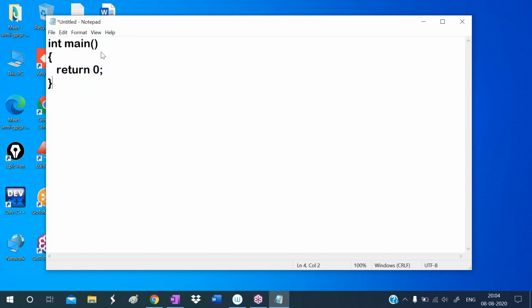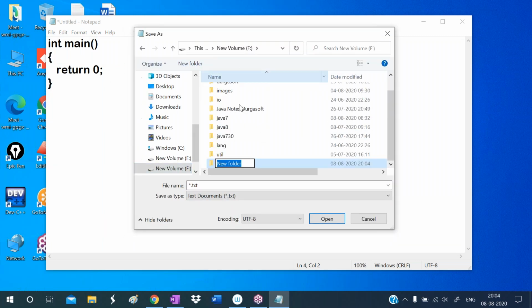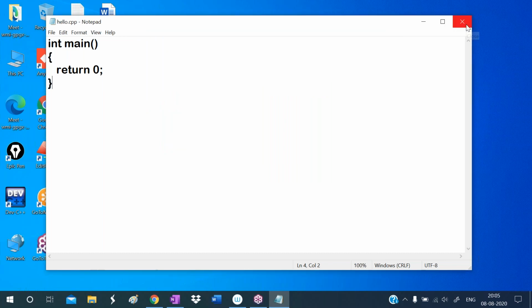Check here, I'm saving this program. For our batch I'm creating a new folder, and I'm giving the folder name as cpp7. In this folder I'm saving the program with the name hello.cpp. .cpp is the extension for a C++ file. We are storing it in the F drive, in the cpp7 folder. So the program is successfully saved.